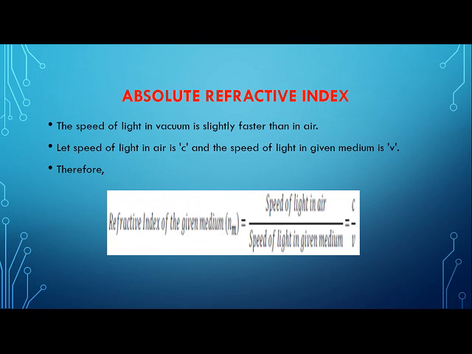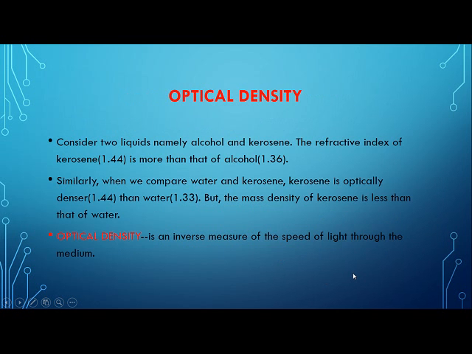Same formula, children. So the refractive index is given as the speed of light in air, denoted by c, divided by the speed of light in any medium, taken as v.